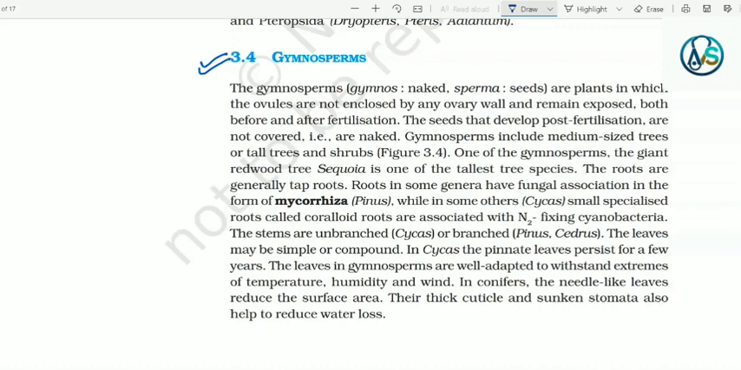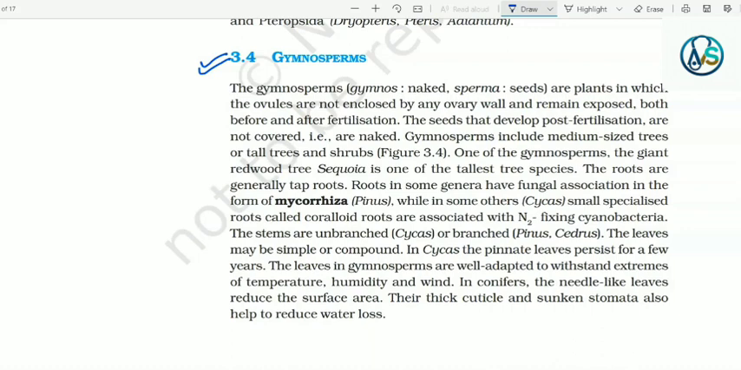The roots are generally taproots. Roots in some genera have fungal association in the form of mycorrhiza, that is in Pinus, while in some others, that is Cycas, small specialized roots called coralloid roots are associated with nitrogen-fixing cyanobacteria. The stems are unbranched in Cycas, or branched in Pinus and Cedrus. The leaves may be simple or compound. In Cycas, the pinnate leaves persist for a few years.